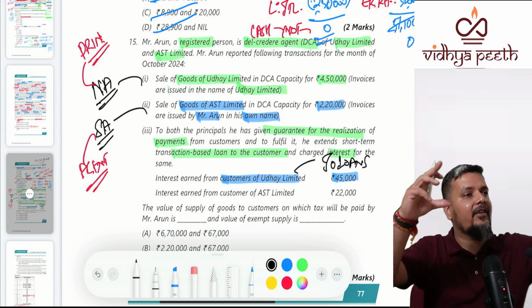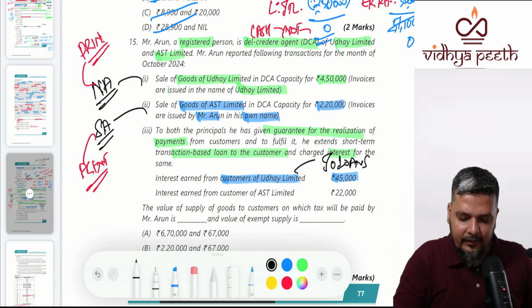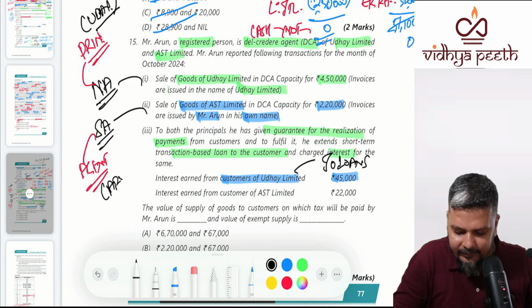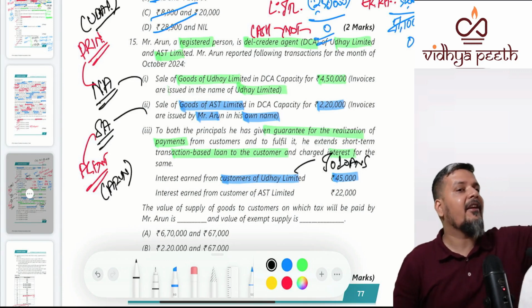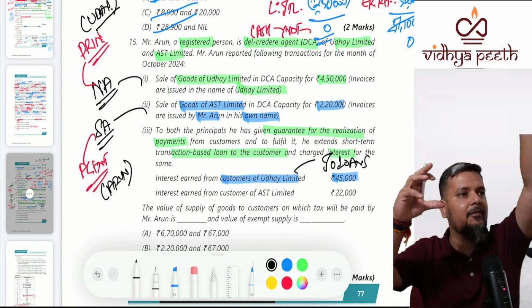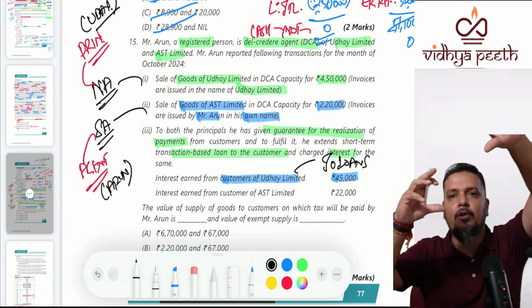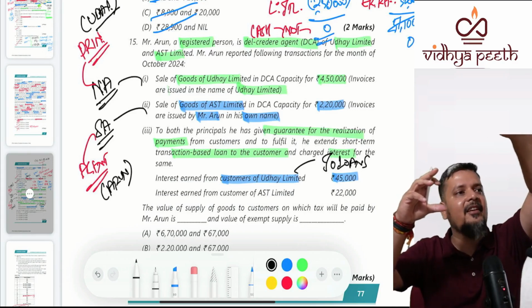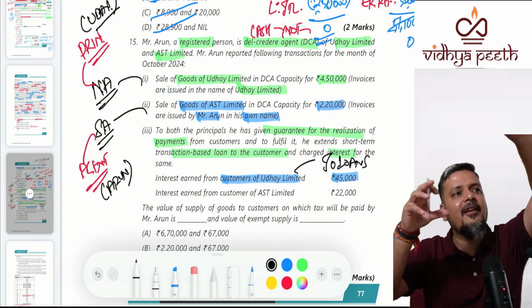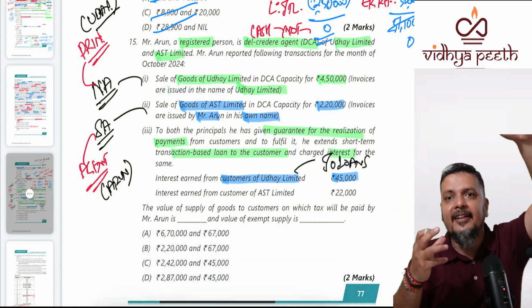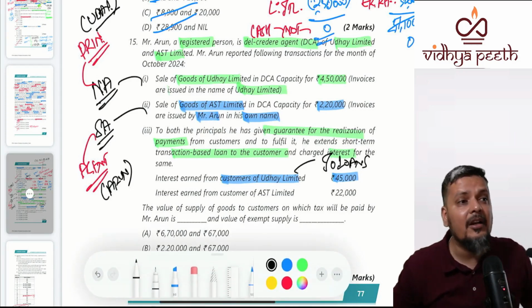Uday Limited to customers. This is Uday Limited. Here Uday Limited was the supplier, Arun is the supplier. So supply was made by Uday Limited to customers. Now interest is received additionally because he made the payment and it was treated as a loan to customers. Now this is by whom? For this transaction with customers, Arun never had any transaction. He is a third person. So it is interest on